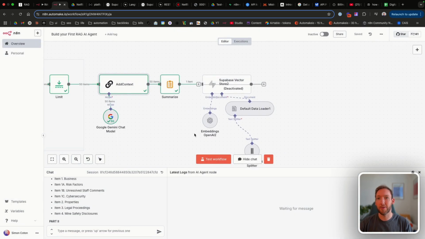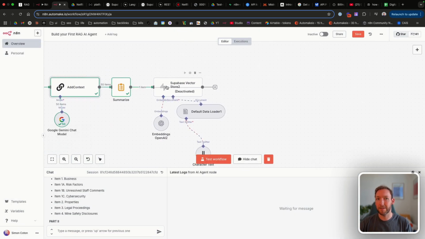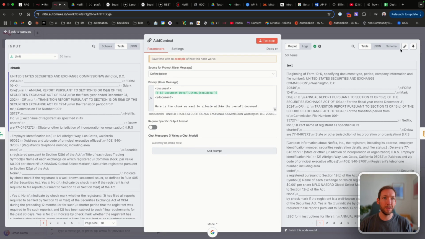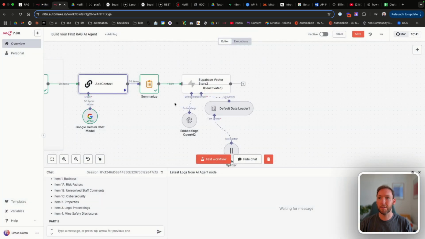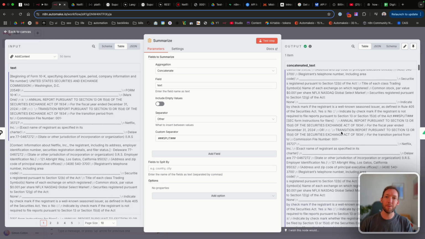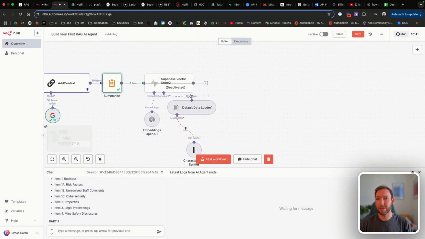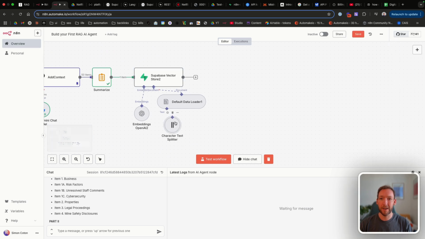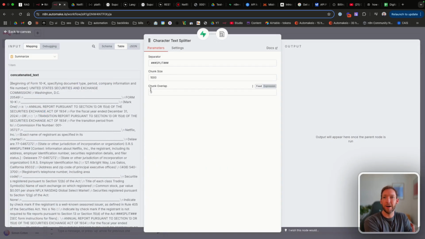So hopefully now with that context, we'll be able to better retrieve from our vector store. So let's just pin that data so we don't have to rerun it. And you can see in the summarize stage, we've just concatenated the text here in one large field so that when we pass it into our vector database to store here, all we're doing is actually splitting it by the split separator like we mentioned before, with a maximum chunk size of 1,000.